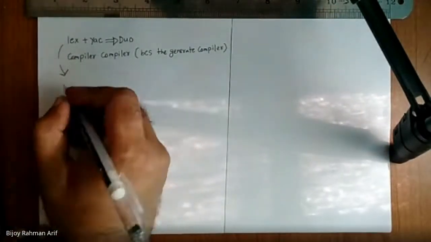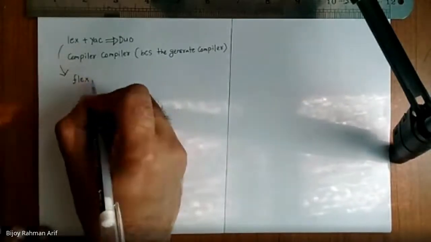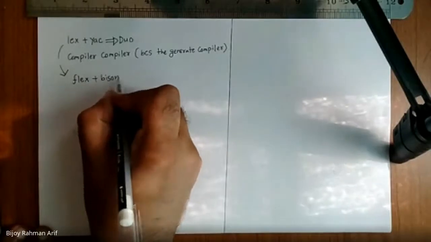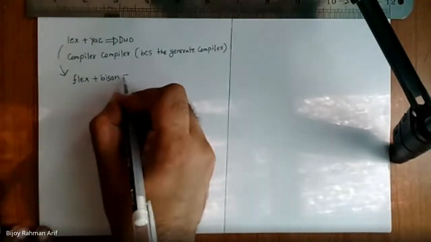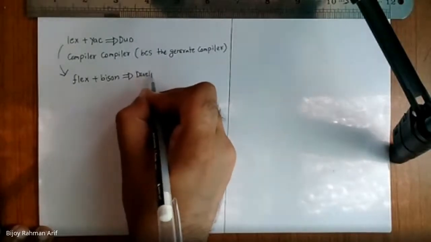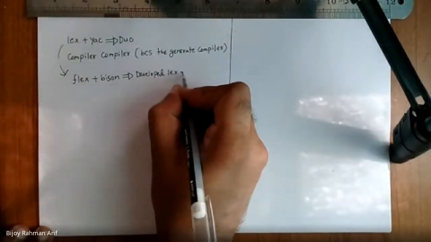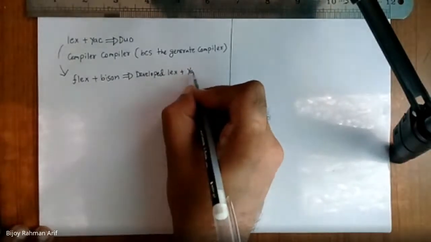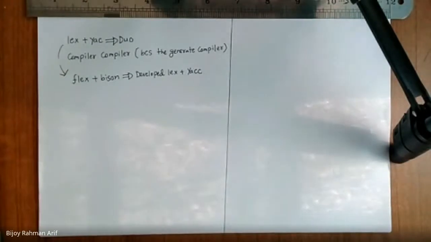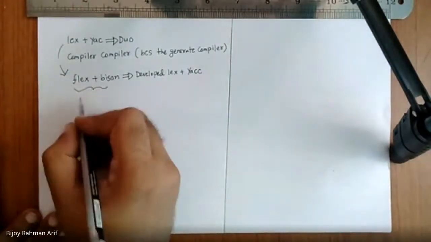They call it Flex, and Yak is called Bison. Same thing, but newer. Today we are going to use Flex and Bison. They are actually faster.